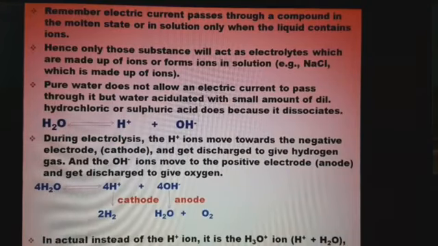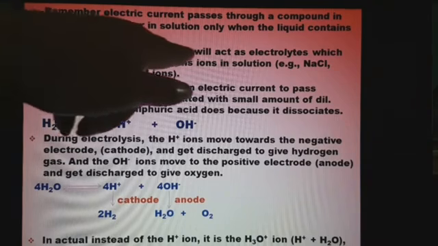Remember, electric current passes through a compound in the molten state or in solution only when the liquid contains ions. So this is very important to remember, that only in the presence of ions can electric current pass. So that means that substance or compound should be ionic.